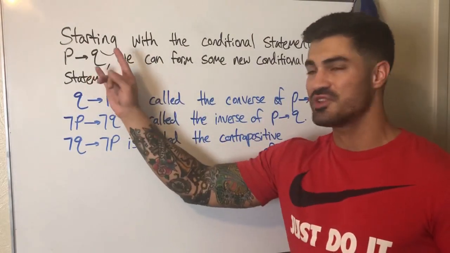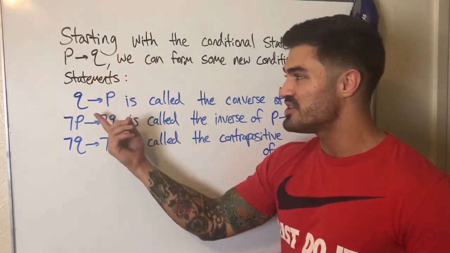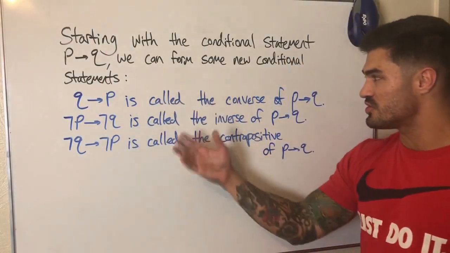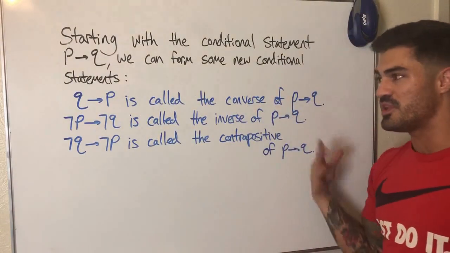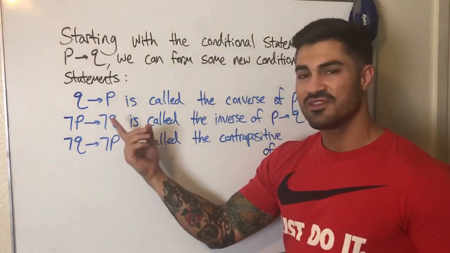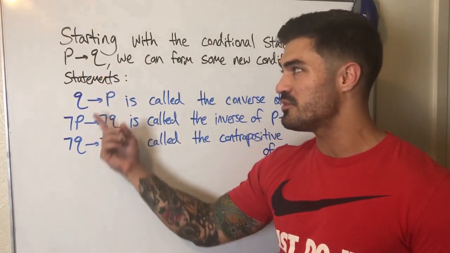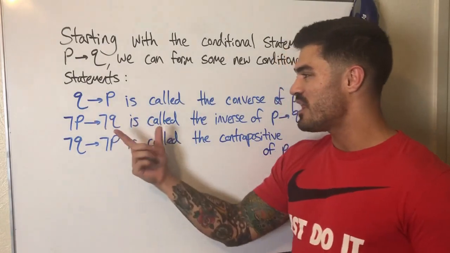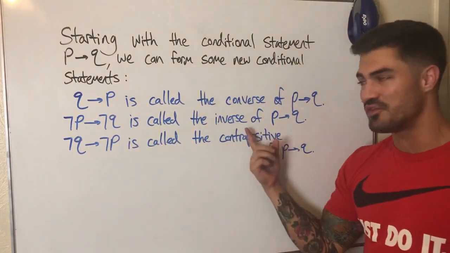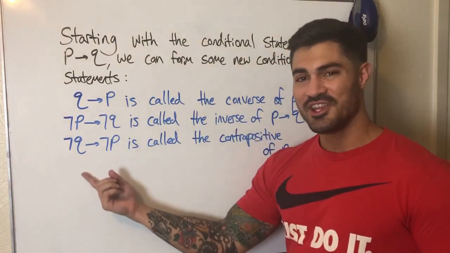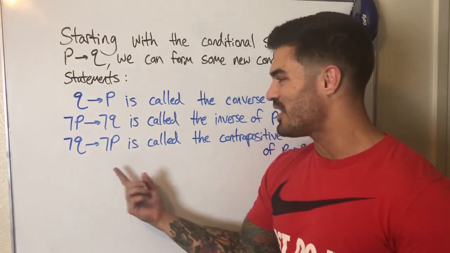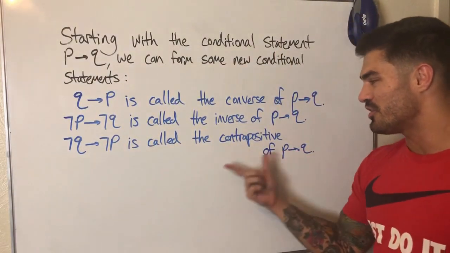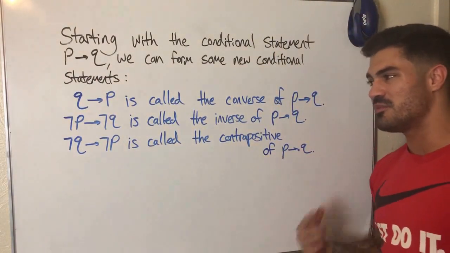So if we switch the position of the premise and the conclusion, and we say that the conclusion implies the premise, we call this new conditional statement the converse of P implies Q. If we take the negation of the premise and we say that that implies the negation of the conclusion, then we have a new conditional statement that we call the inverse. If we take the negation of the conclusion and we say that that implies the negation of the premise, then we have a new conditional statement that we call the contrapositive of P implies Q.